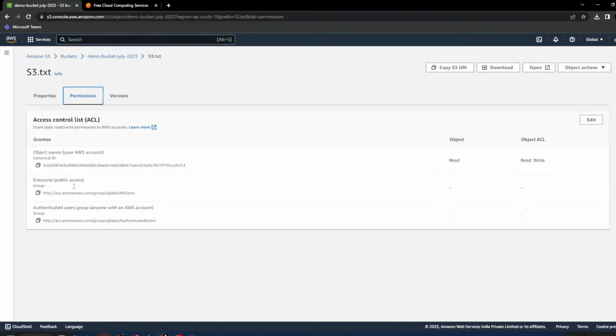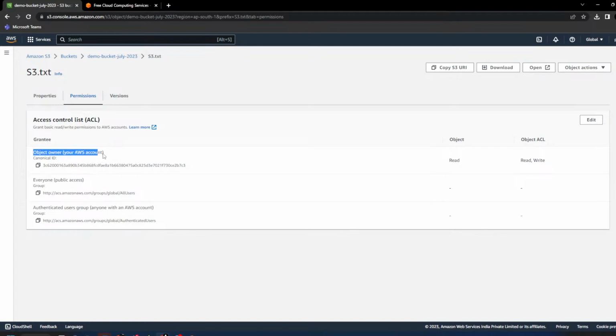Let's say I have uploaded this file in S3 and you want access to this file. I can give you access to this particular object, even though you are in a different account.